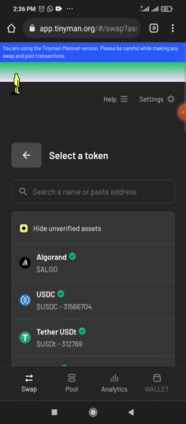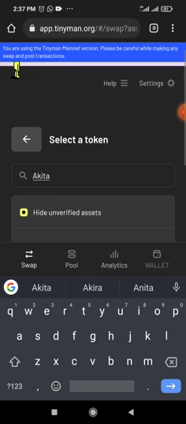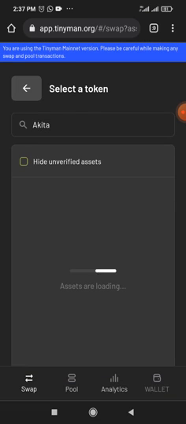So let's assume you want to buy a coin that you know. Let's assume you want to buy Shiba. Let's assume you want to buy Akita. You just type Akita here. If you cannot find the Akita, you click on the add unverified assets option here. It's going to load up unverified assets.